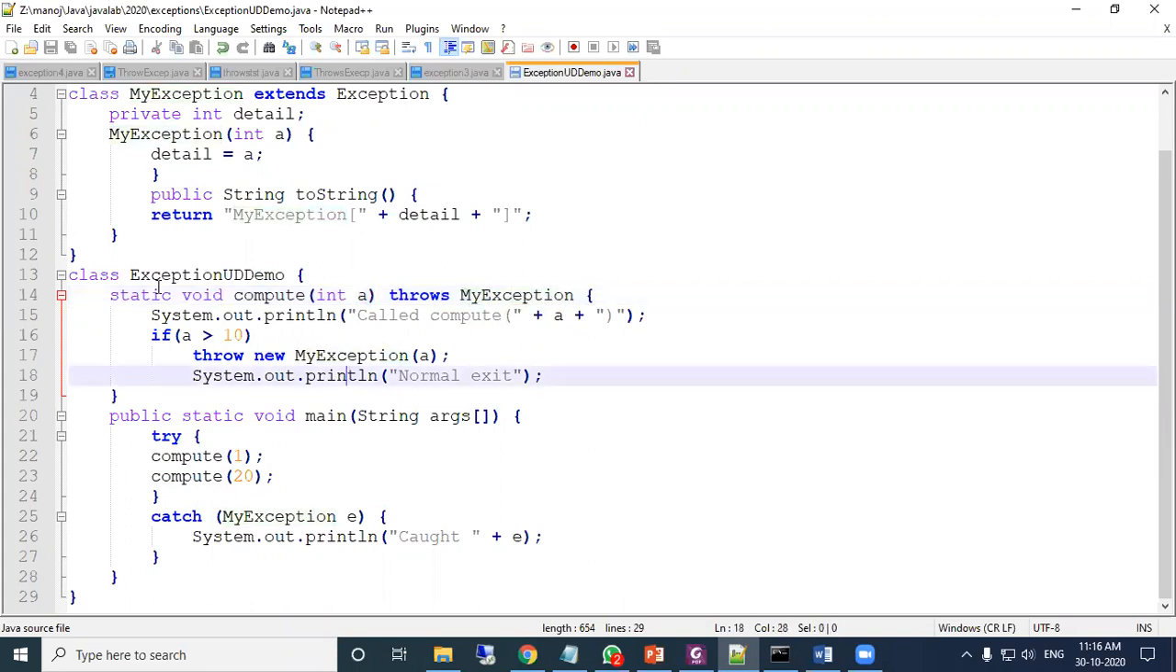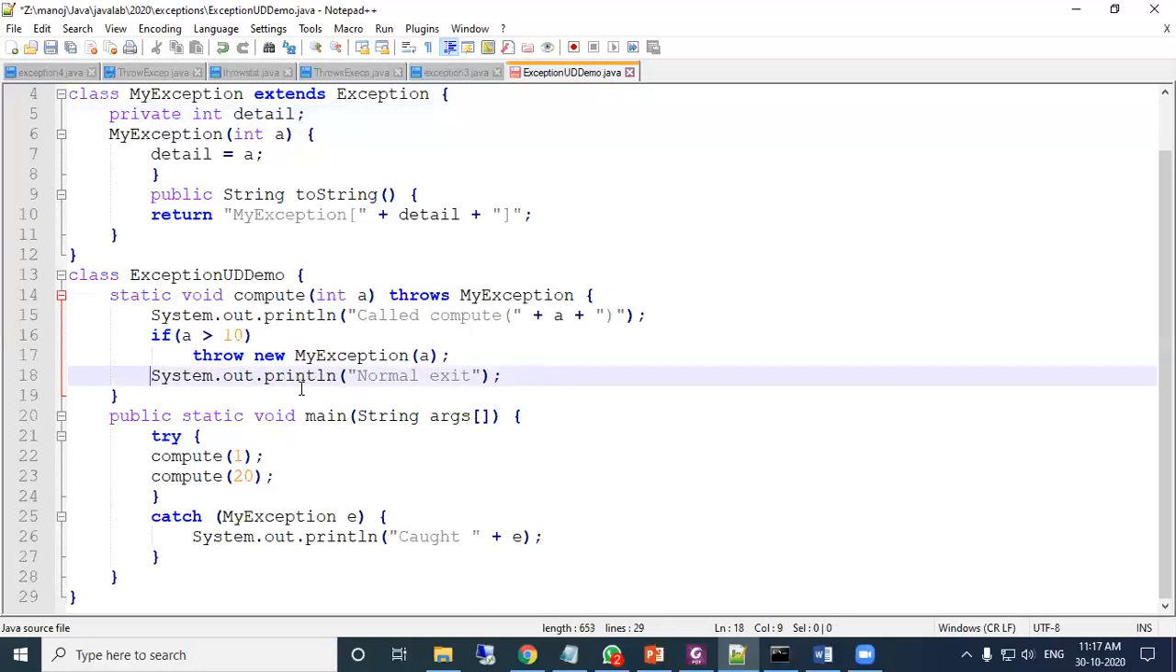So it indicates that inside the method there is an exception used, that is MyException, and MyException is defined here inside the MyException class, which is of exception type. Okay, and inside that compute function, the called compute, the a value is printed. If a is greater than 10, then throw new MyException, and if it is not, then it shows this message, and the normal exit message will come.